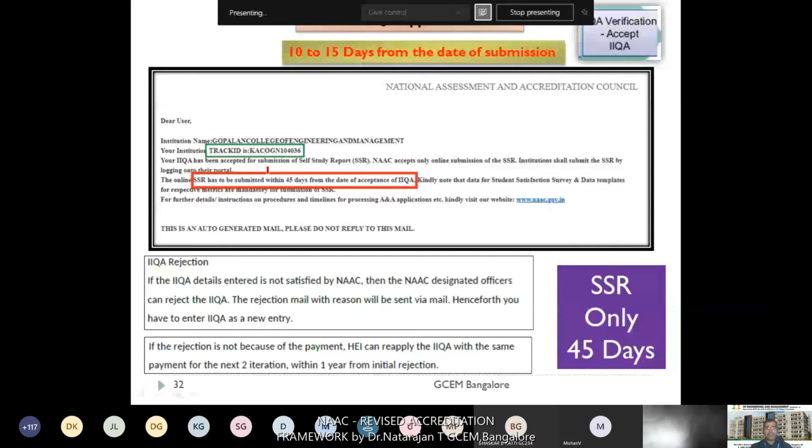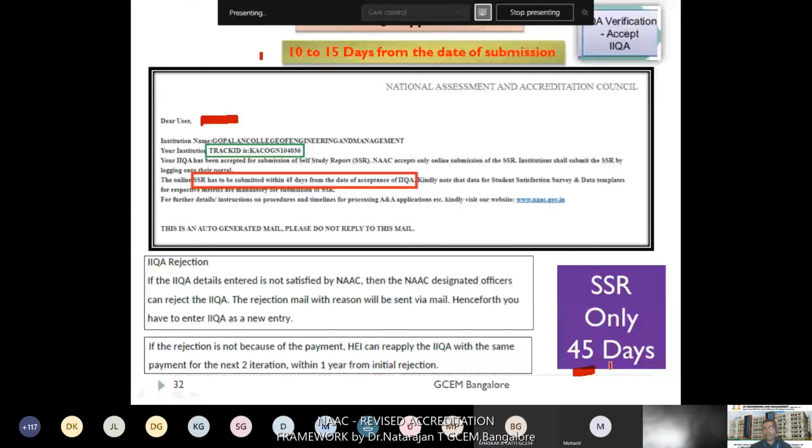Then from the date of receiving this mail, 45 days are there for submitting the SSR. Whenever you receive the mail, your time starts for submitting the SSR. Even the next day after you receive the IAQA confirmation, you may submit your SSR.